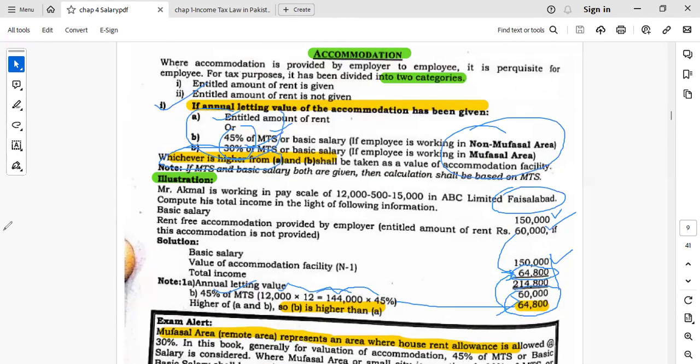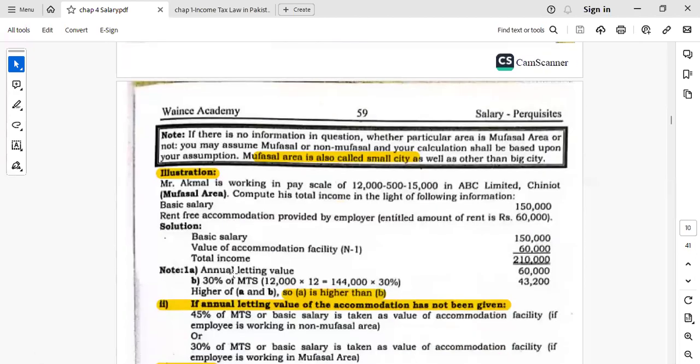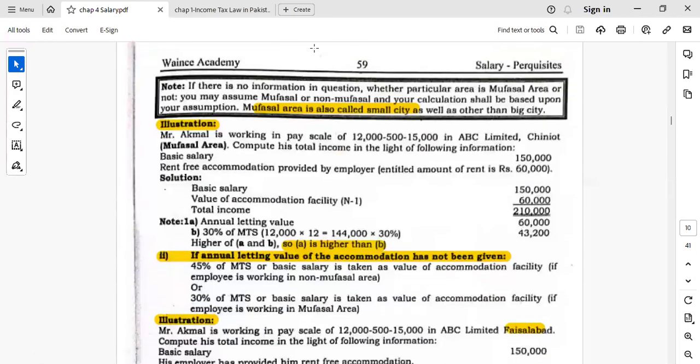And in case of mufassal area or remote areas, you will basically take 30% of the minimum salary. So whichever is higher will be taken in the computation of the total income.